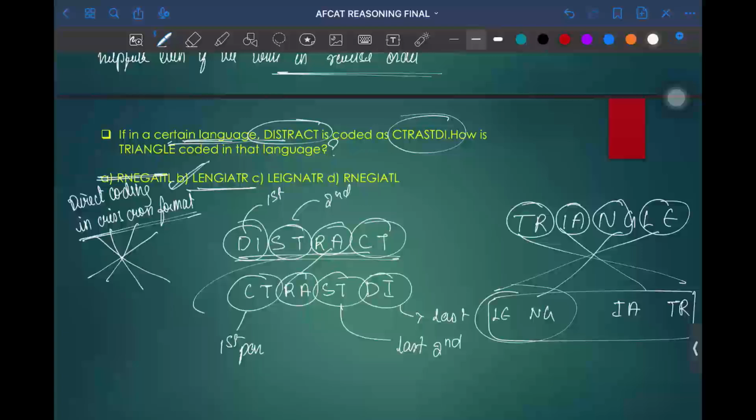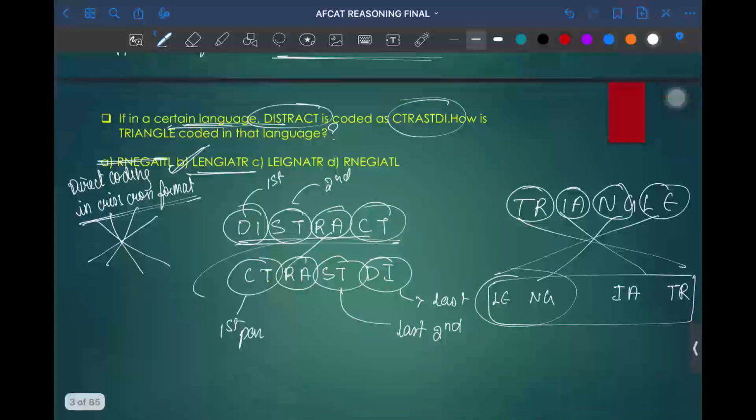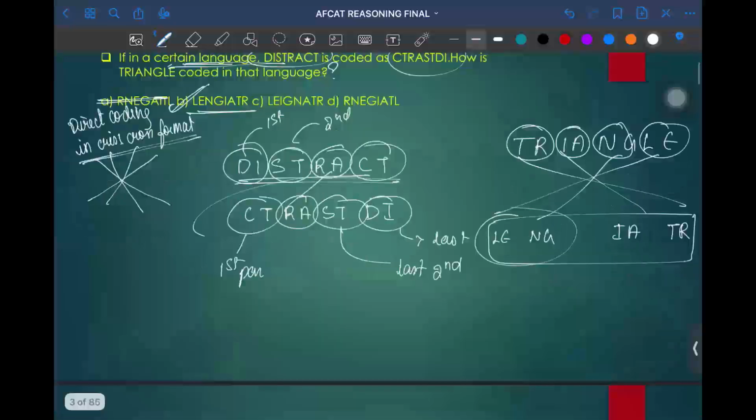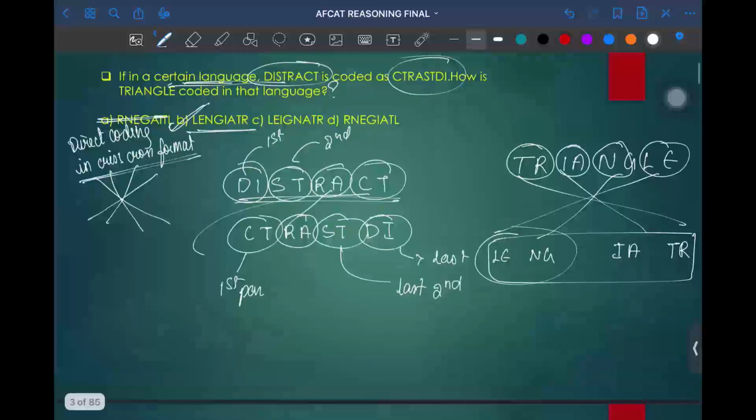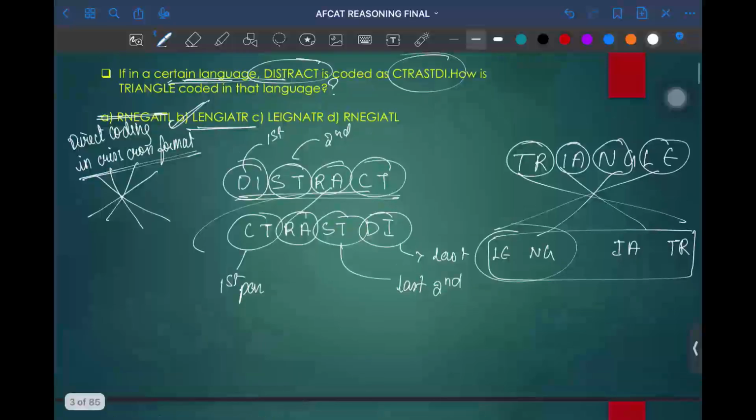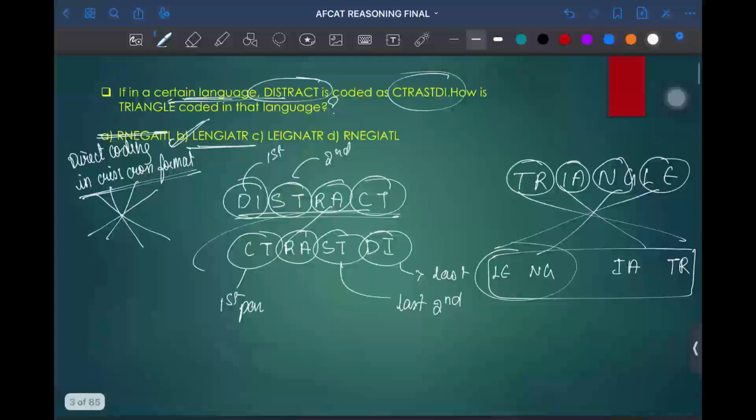I hope everyone understood this question. Yes, sir. Understood. Okay. If you want to note down this question, you can note it down. I'll give a minute of time.